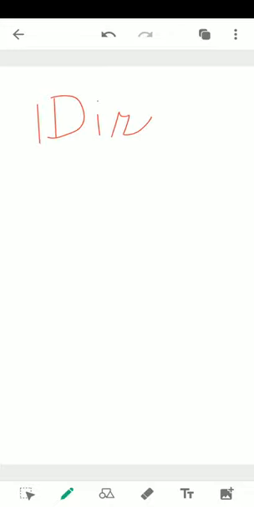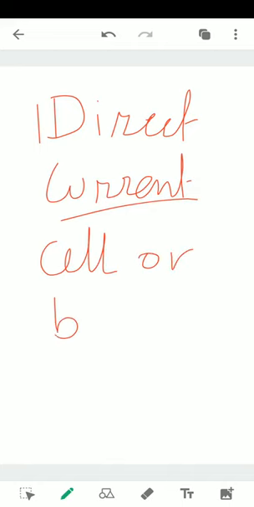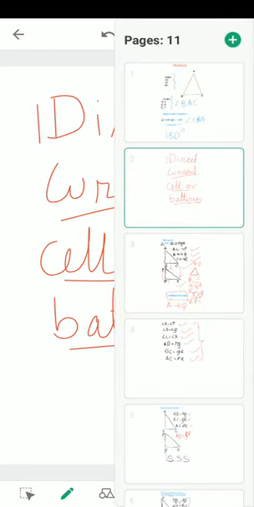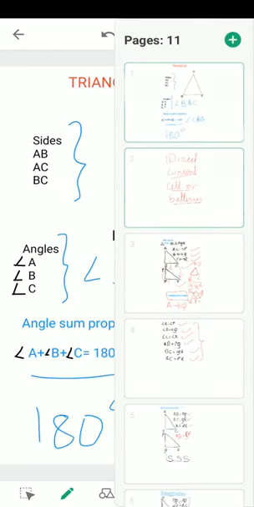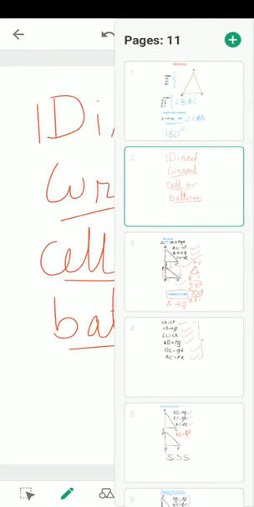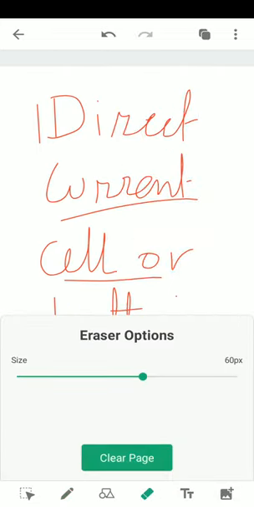This direct current is observed in a cell or batteries. The kind of current that we can derive from a cell or batteries is called direct current. For the time being, let us restrict our discussion to alternating current. So the household electricity that we use is alternating current.